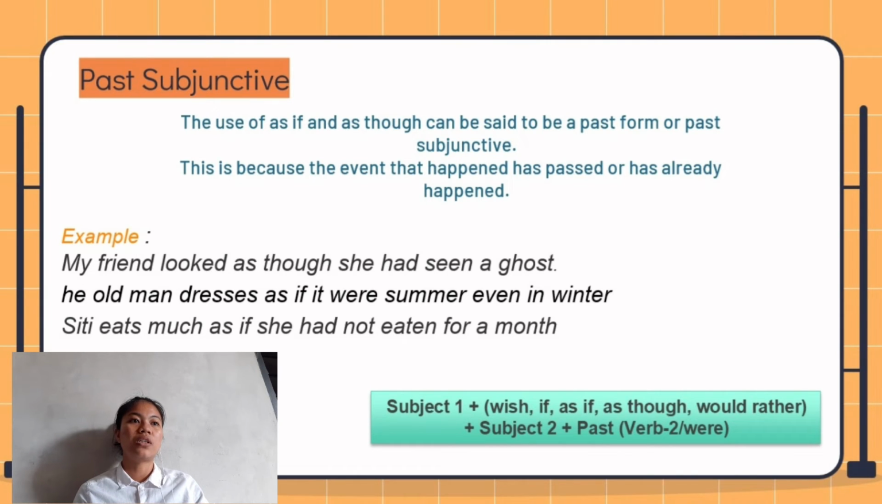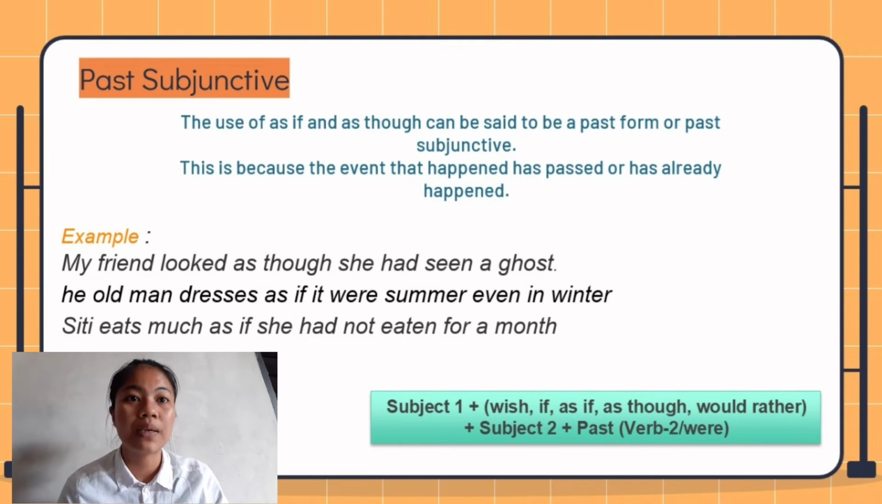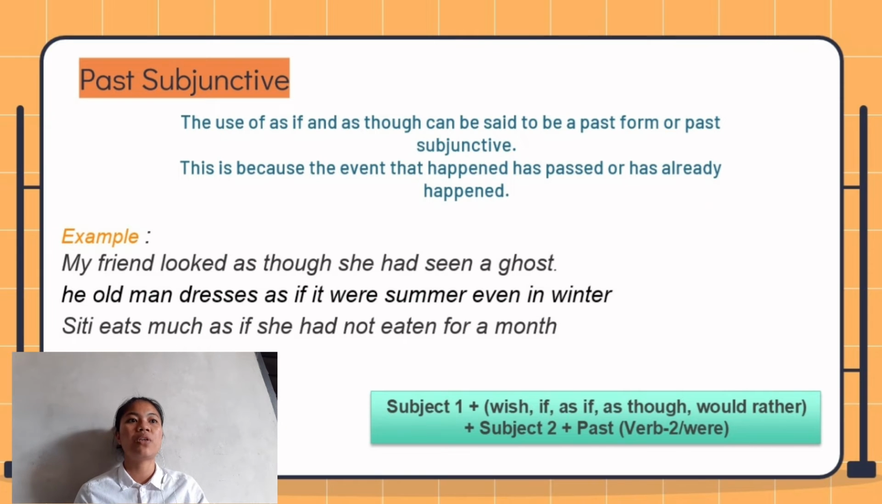So we're using word 2, the pattern. The pattern is subject 1 and then subject 2. Subject 1 has a part like wish, if, as though, would rather, and subject 2 plus past plus verb 2 and were. My friends, look at "as though she had seen a ghost." Can you guess subject 1 or subject 2? Correct, subject 1, and then "she had seen a ghost." Can you guess? Correct, that's subject 2.